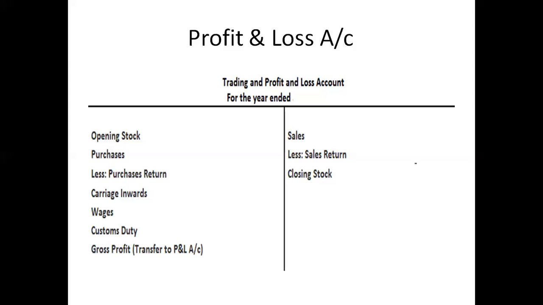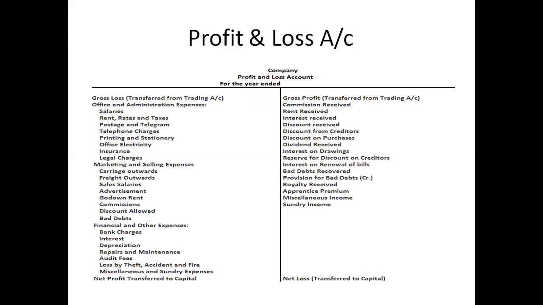If the credit side is more, then we have the balance as gross profit transferred to the profit and loss account. However, if the debit side is more, then we have gross loss, and that will also be transferred to the profit and loss account. Now here we have an almost schematic representation of almost all the costs that we need to know. So we have gross loss if it is a loss, gross profit if it is a profit, transferred from the trading account, and we have the profit and loss account.